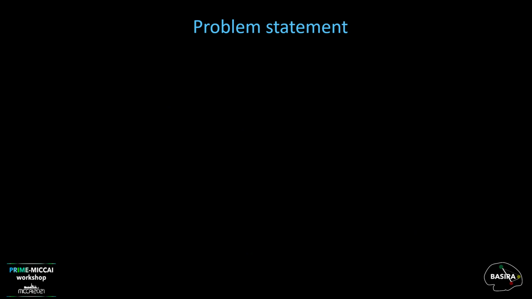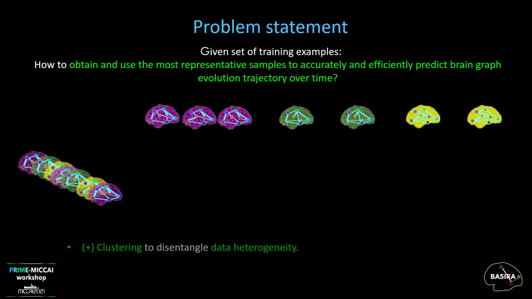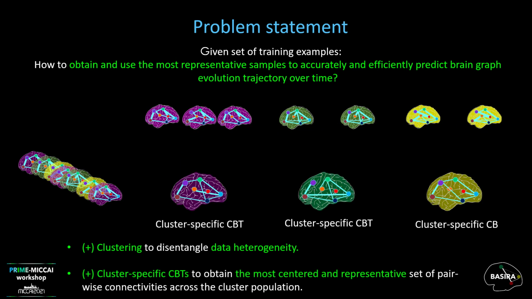So, in this study, we try to address these problems by investigating the best way to obtain and use the most representative samples to accurately and efficiently predict brain graph evolution trajectory over time. We think that we can disentangle data heterogeneity by clustering. We also think that obtaining cluster-specific CBTs of the acquired clusters can overcome the previously mentioned problems.